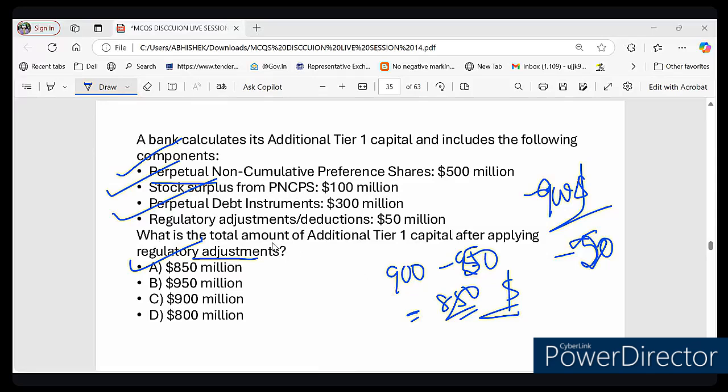So remember, this regulatory deduction has to be deducted. If a bank has $900 million in AT1 capital and the regulatory deduction is $50 million, the final AT1 after deduction will be 850. So you must know what things are included in AT1 capital, like PNCPS, like PDI, like stock surplus from PNCPS, but this regulatory adjustment has to be deducted.